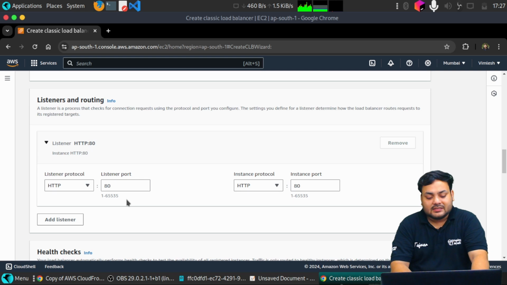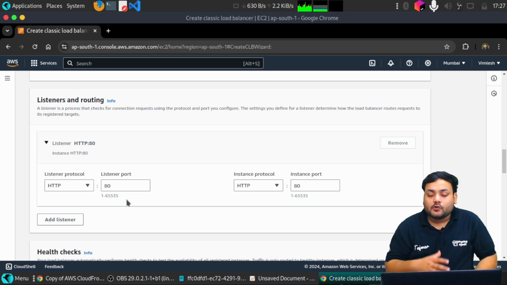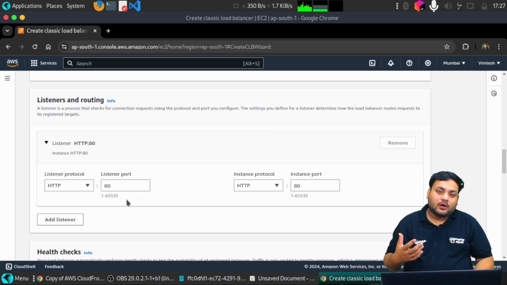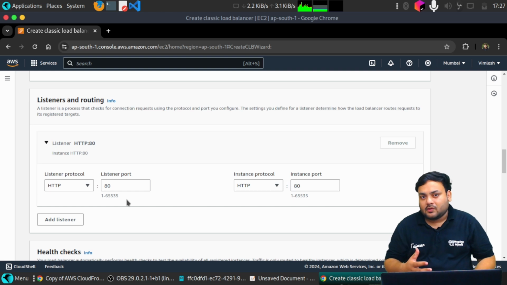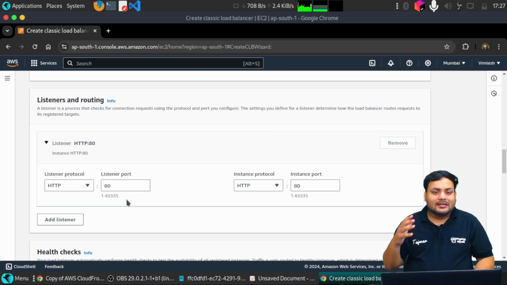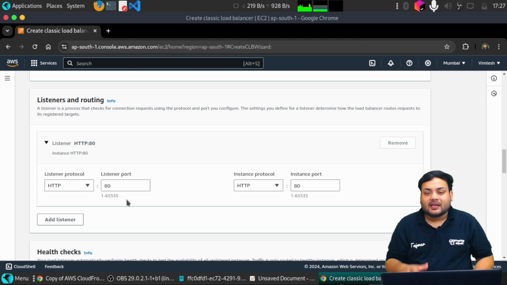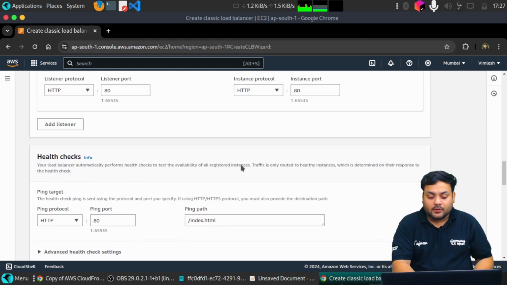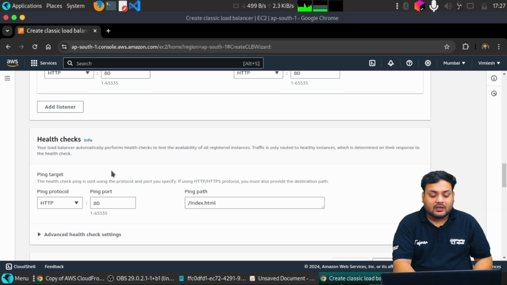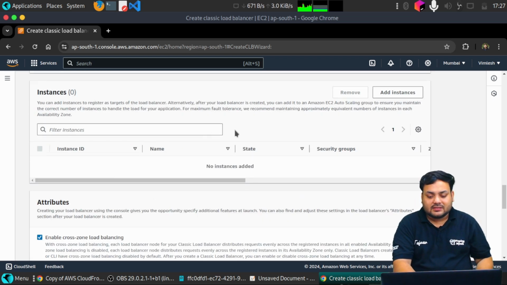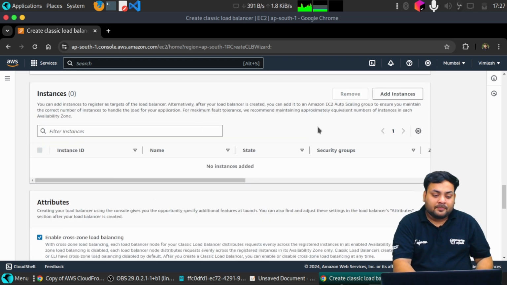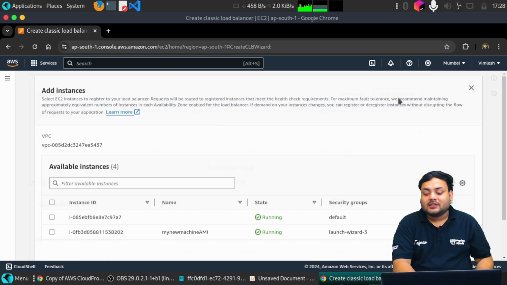Then we are having the listener. So whatever traffic is going to our load balancer, the listener port will be 80, like HTTP. Okay, we are listening to that particular traffic. So now we are having the health check, and again I'm just leaving everything as it is. Okay, and here you can add the instances.